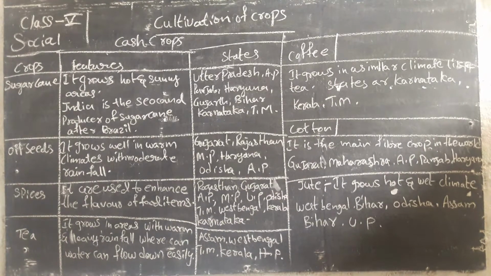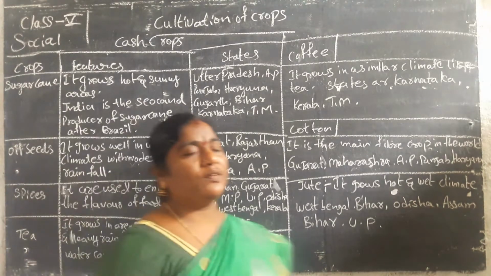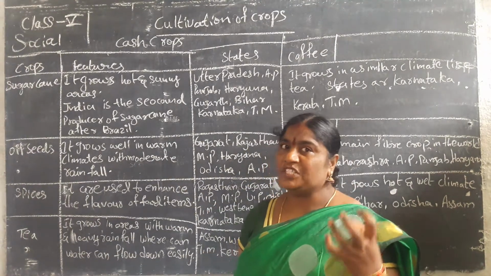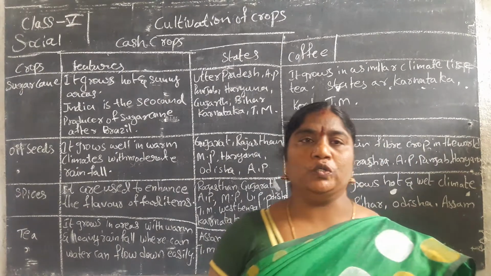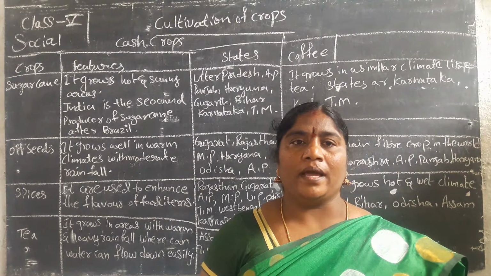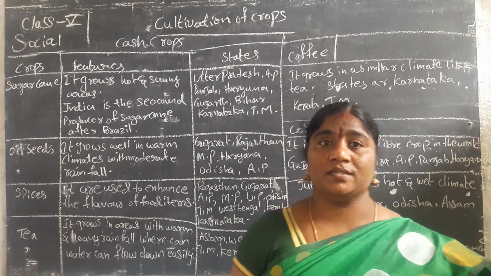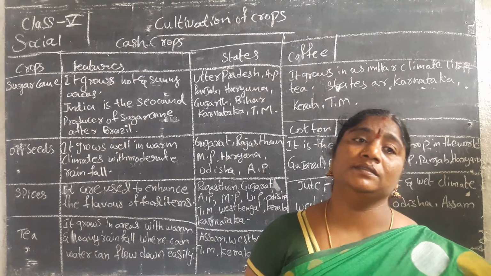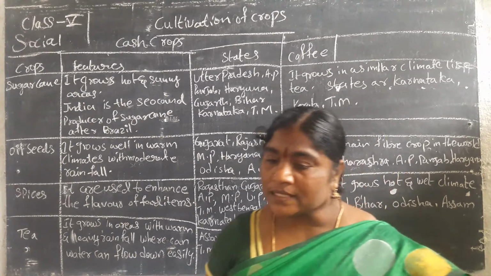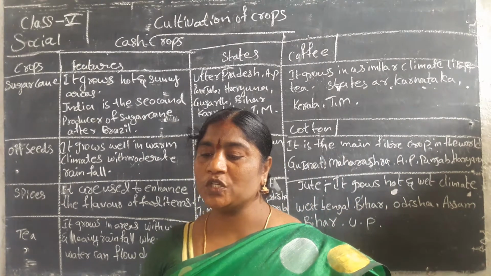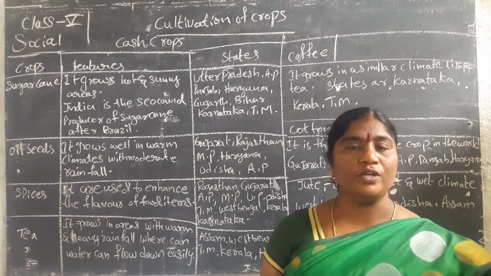After oil seeds, spices. Spices are used to enhance the flavor of food items.